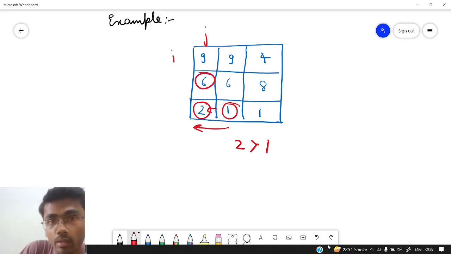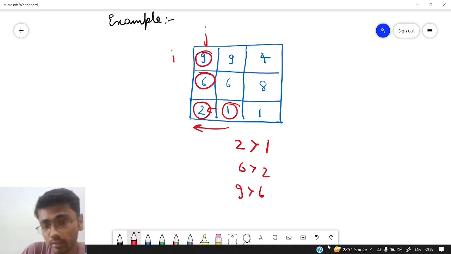Then we came to 6. How did we conclude that 6 is a part of the increasing path? We compared it with the previous value. Is 6 greater than 2? Yes. So it is a part of the current path. Then we came to 9. So 9 is greater than 6.